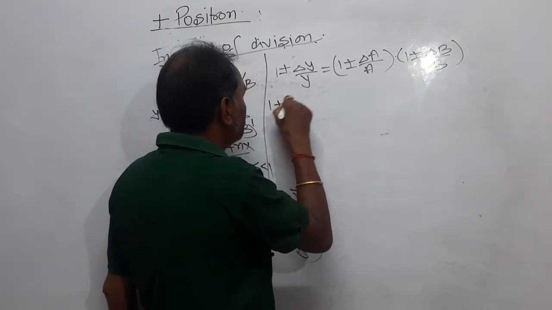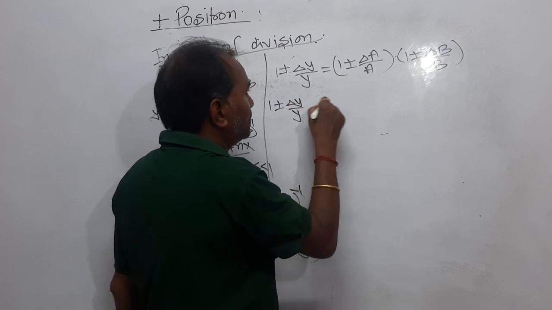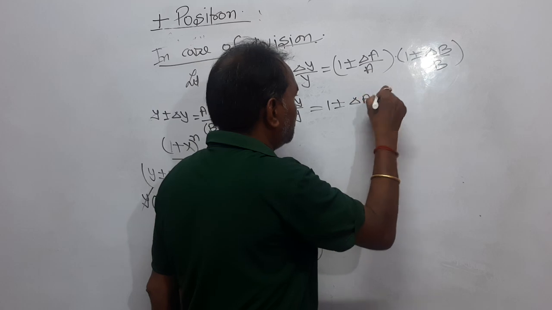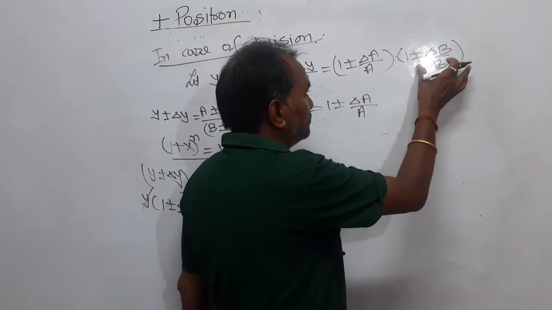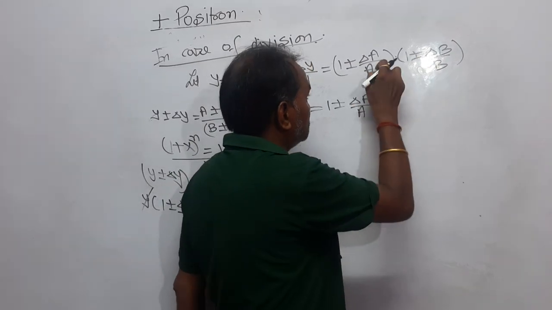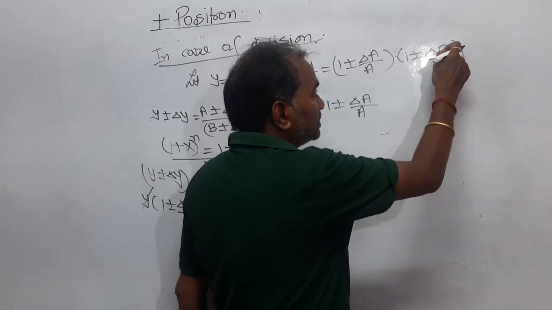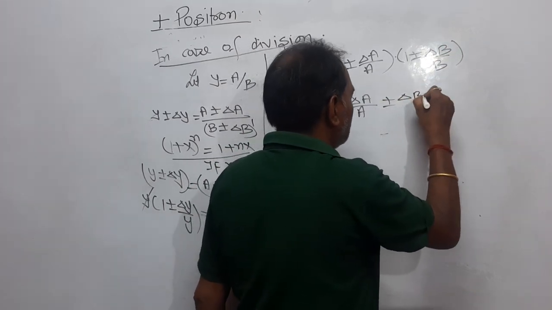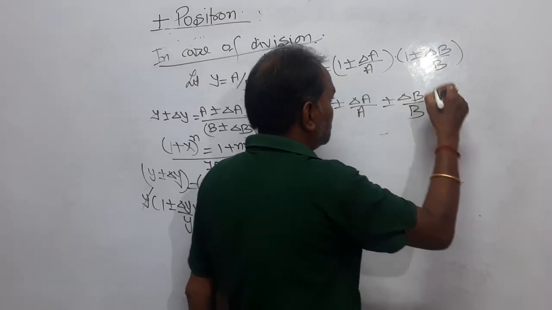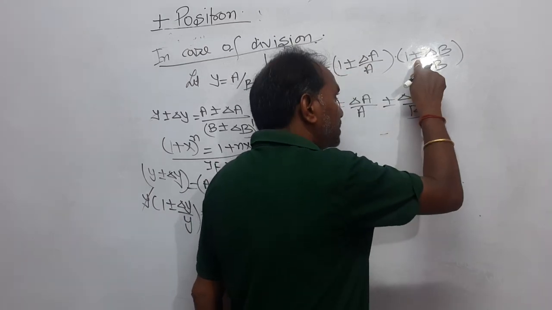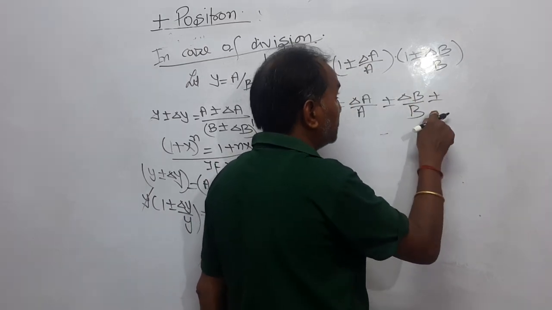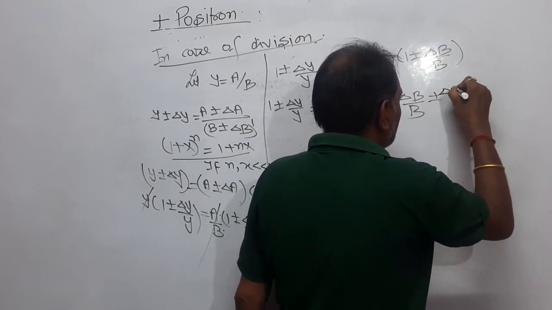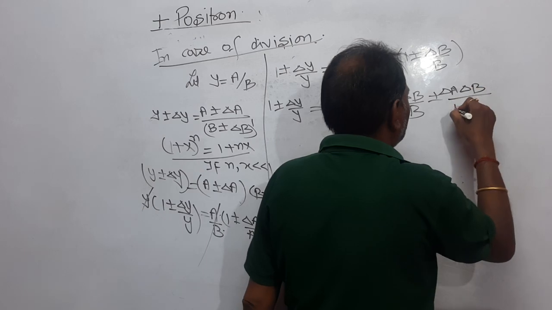Now open it. 1 plus minus delta y upon y, multiply by 1 to each of that term, you will get 1 plus minus delta a upon a, and now multiply by this term to all this, that is plus minus delta b upon b multiplied by 1, that is plus minus delta b upon b, and this again plus minus multiplied by plus minus will result plus minus, and this multiplication will result delta a delta b divided by ab.